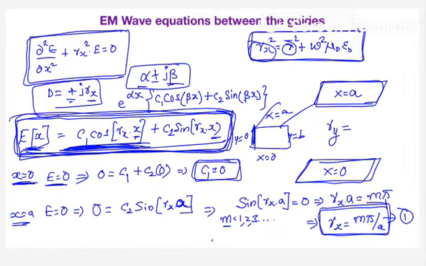Again the same story. At y equal to 0, your electric field is 0. At y equal to b, your electric field is equal to 0. So in rectangular waveguides, similarly to the same equation, instead of a, you are going to get b. Let me write that integer as n into pi by b, because whatever you have done for the x direction, the same thing you have to do for the y direction.